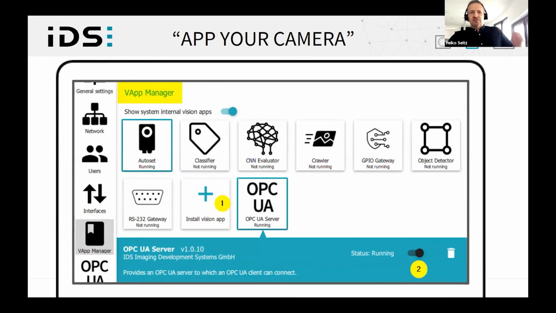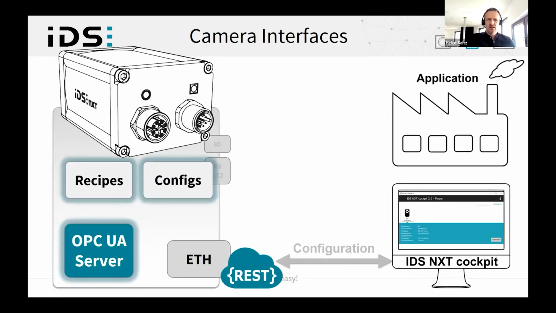OPC UA is just such a vision app that can be installed via the Cockpit's app manager by simply selecting the app, uploading it, and activating it. And this is how easy it is to update an IDS Next camera with forward-looking components for seamless integration in factory automation.